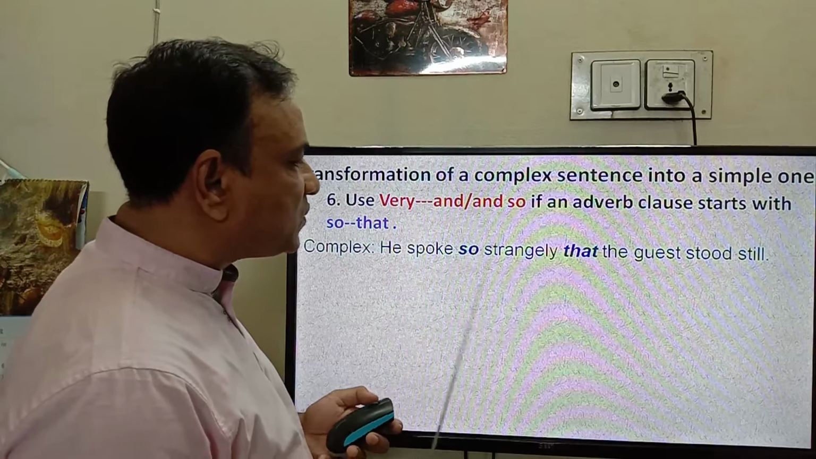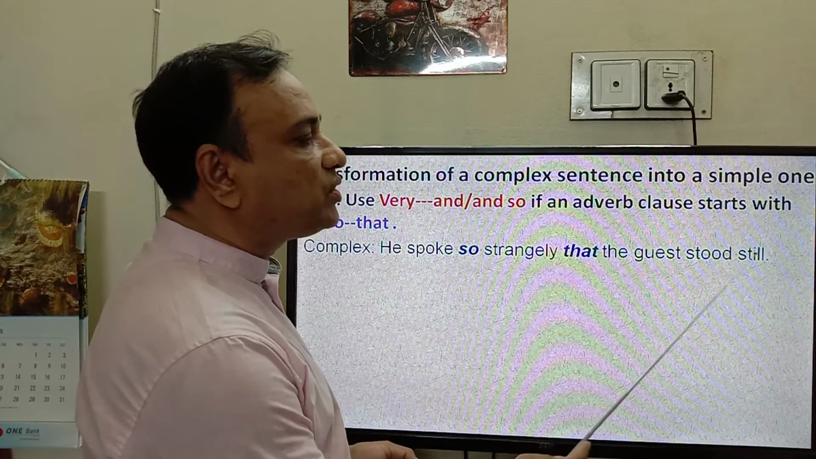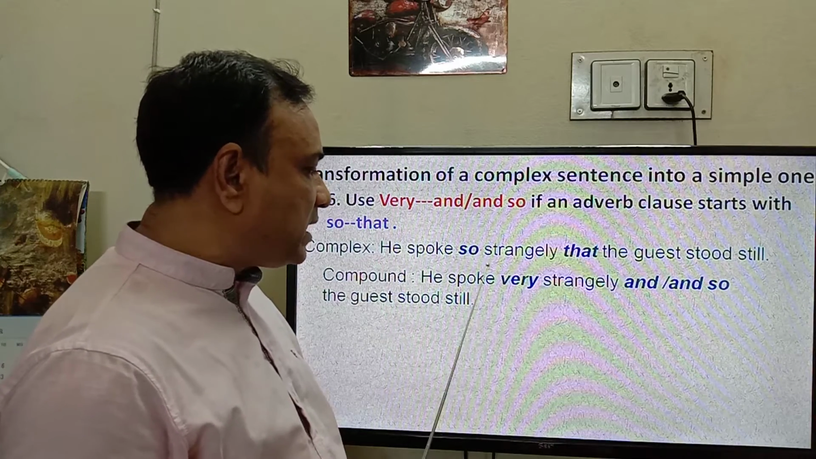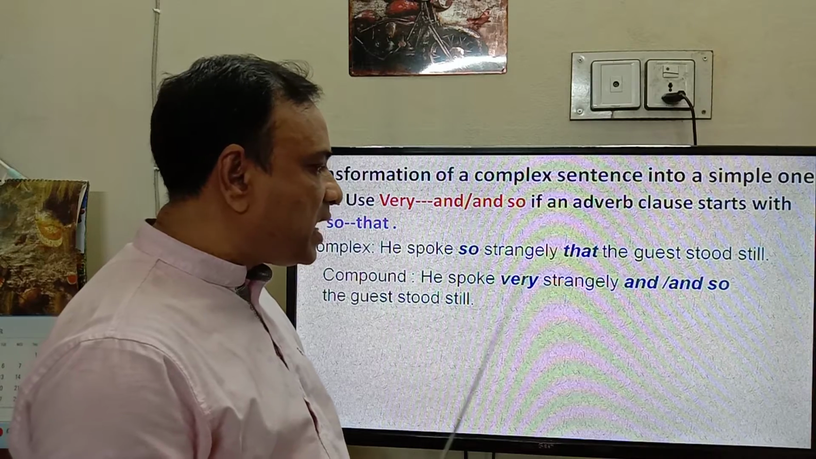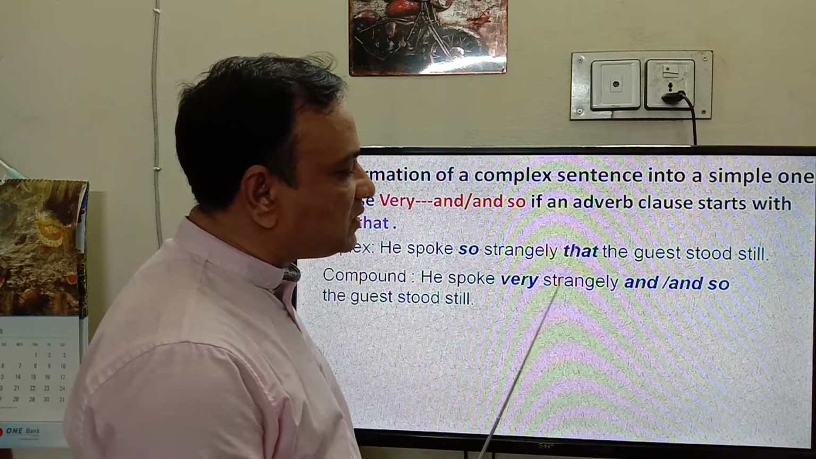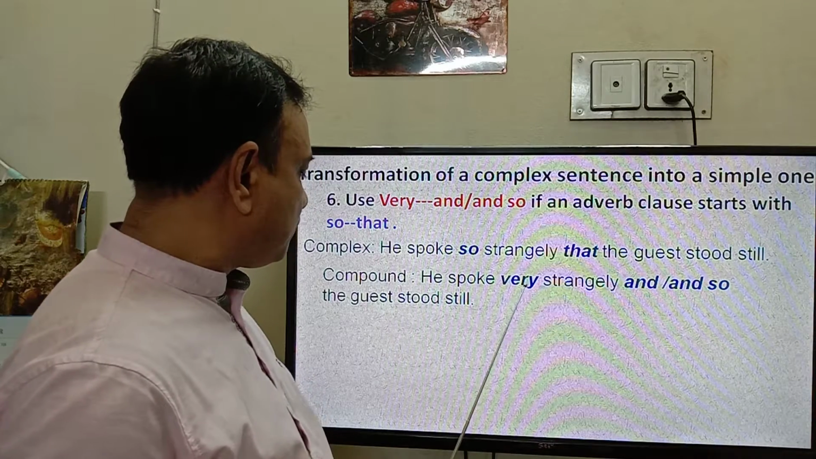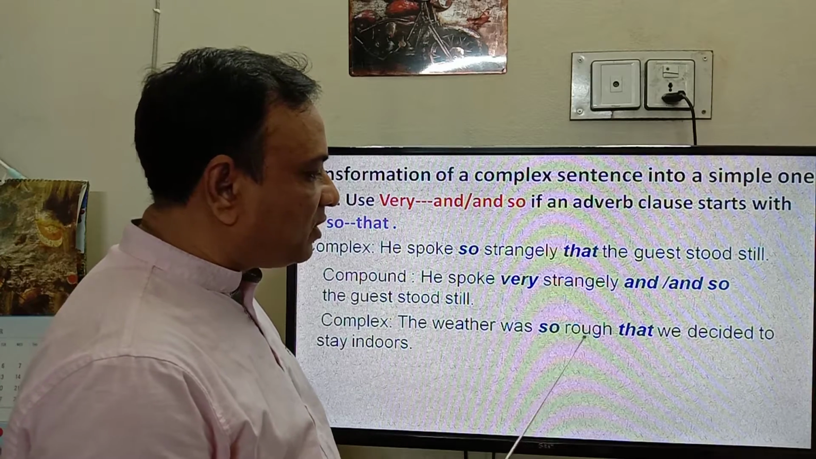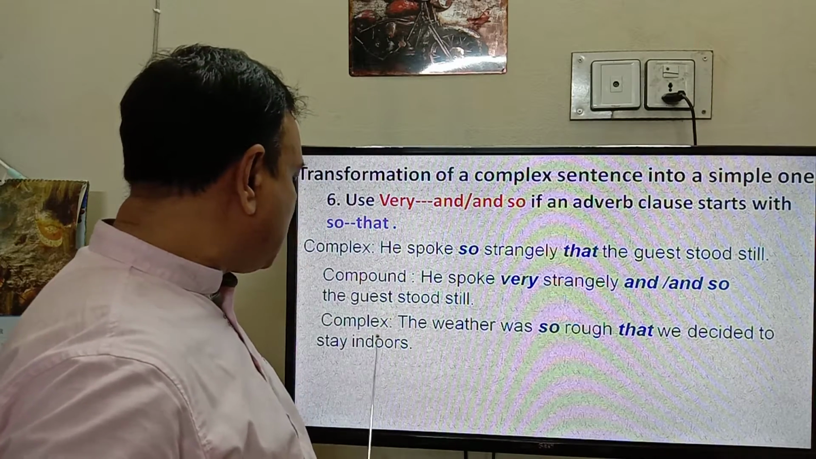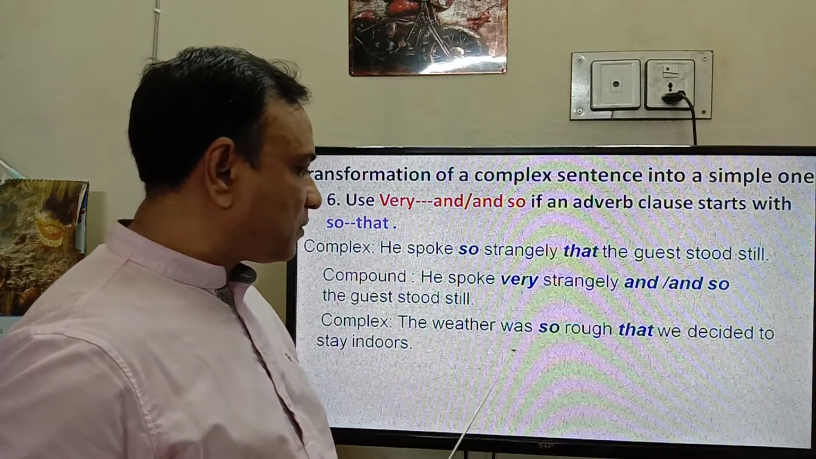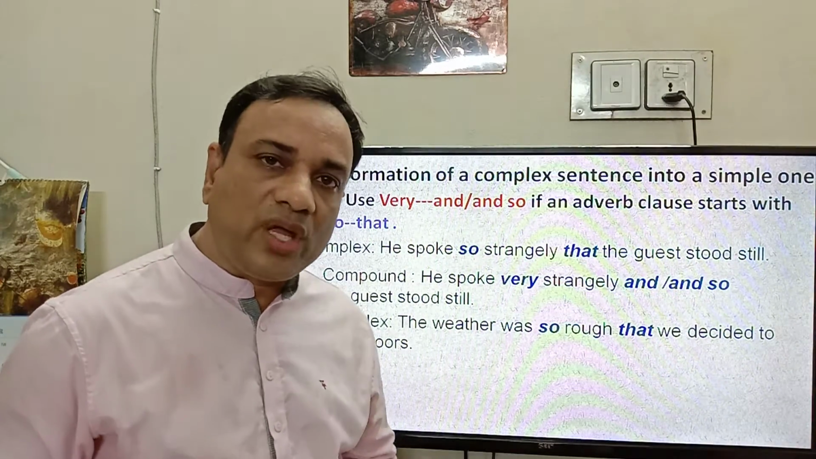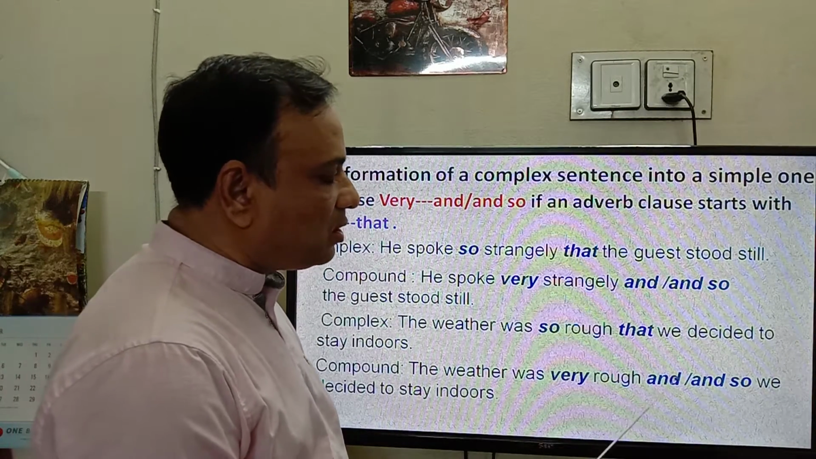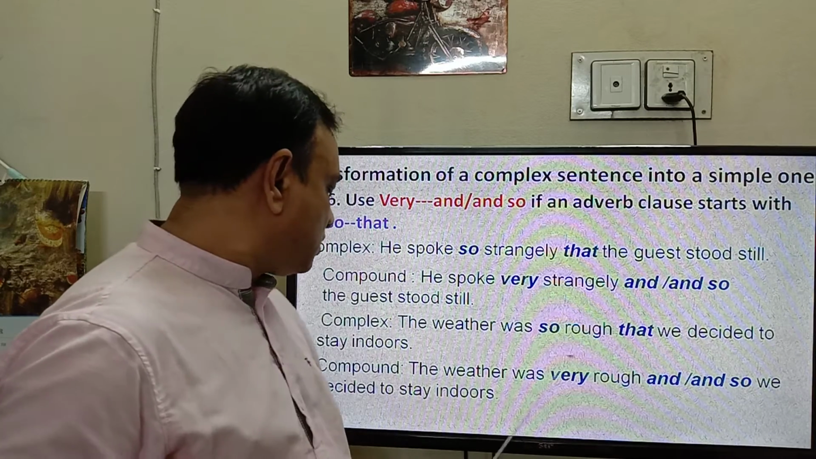Okay, so the answer will be: he spoke so strangely that the guest stood still. Here the thing we have to do is take "very" in place of "so", and "and" or "and so" in place of "that". Another example: the weather was so rough that we decided to stay indoors. What will be the answer? The answer will be: the weather was very rough and so we decided to stay indoors.